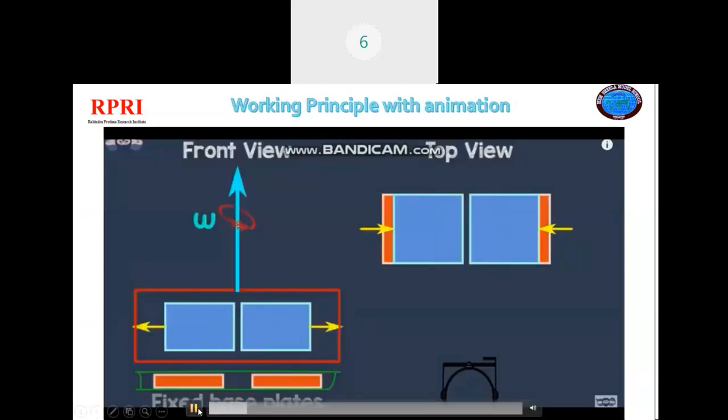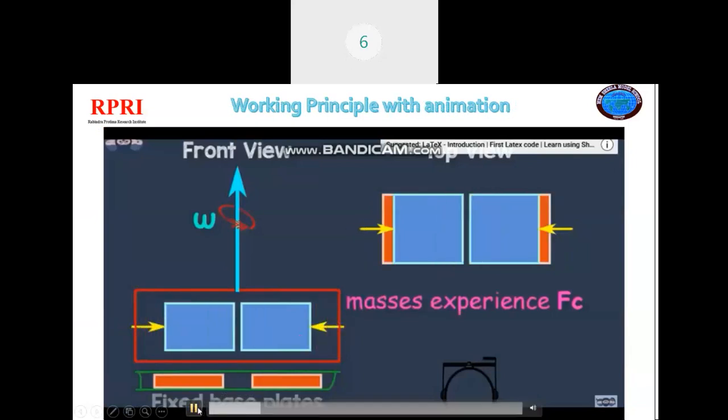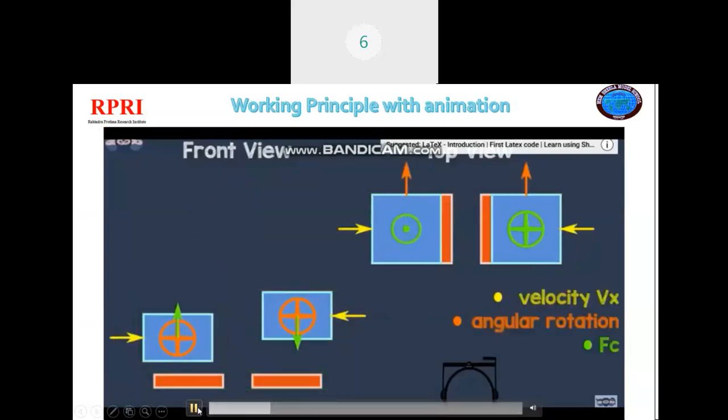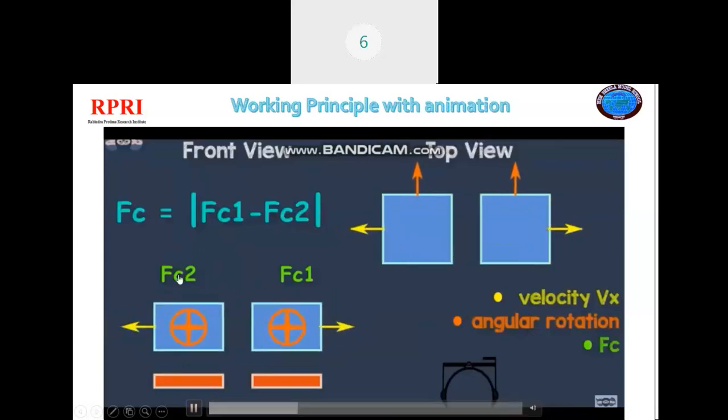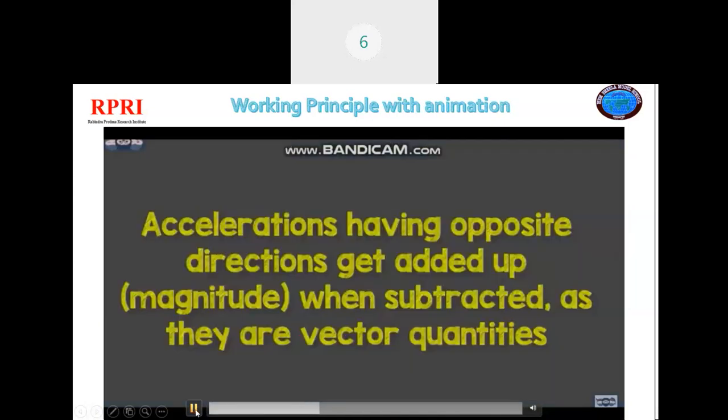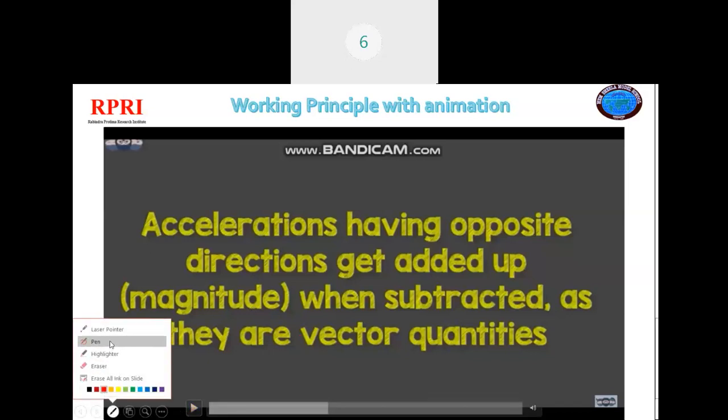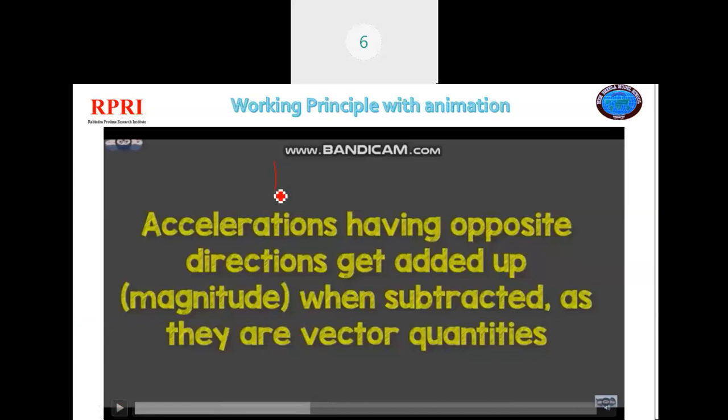Then, to calculate the final Coriolis force, we take the difference between the two Coriolis forces. Next, we move on to the sign conventions. The accelerations are in opposite directions, so when they are subtracted, they get added up. I will explain this too with the help of an annotation.